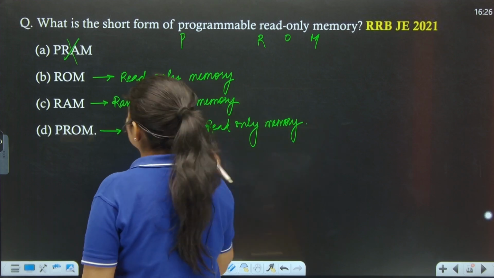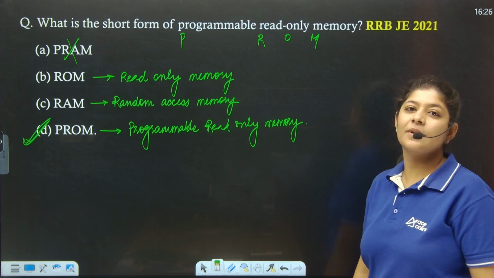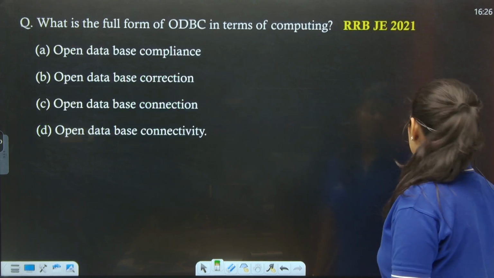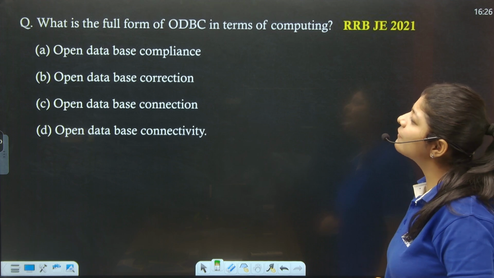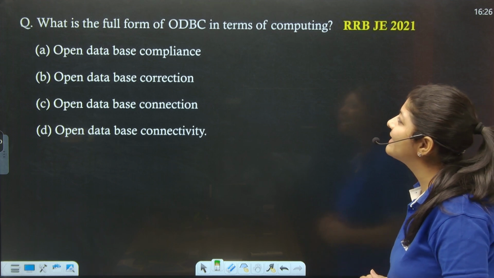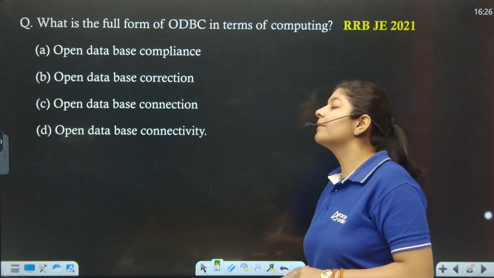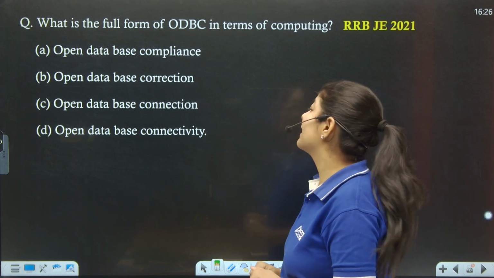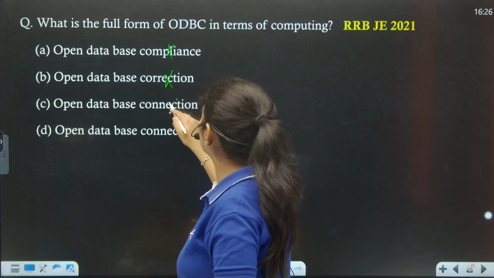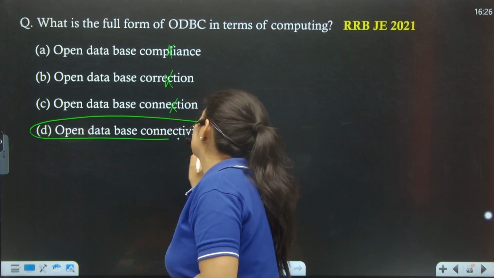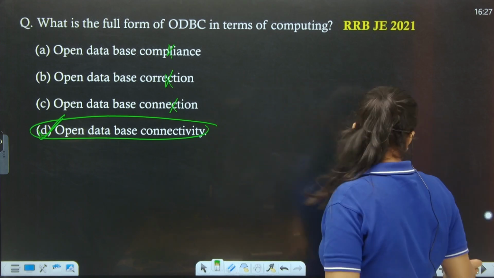Memory. So basically, it is very easy. The option number D is the correct one, right? Next, the next question says, what is the full form of ODBC in the terms of computing? In the terms of computing, it is nothing but Open Database Connectivity. Option number D is the correct one. Open database connectivity. It's very simple.